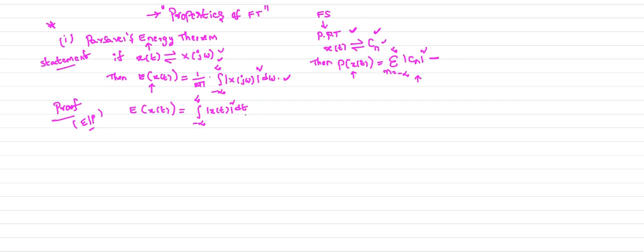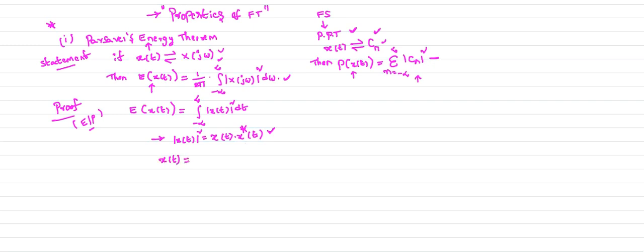Energy of the continuous time signal. I already told you in the case of Parseval's power theorem how you can write mod x of t whole square. Mod x of t whole square is nothing but x of t into x conjugate of t. Here, what is your x of t?